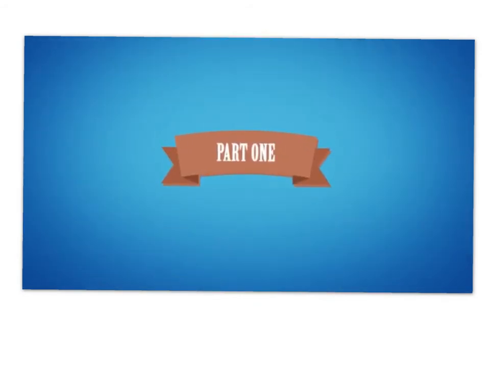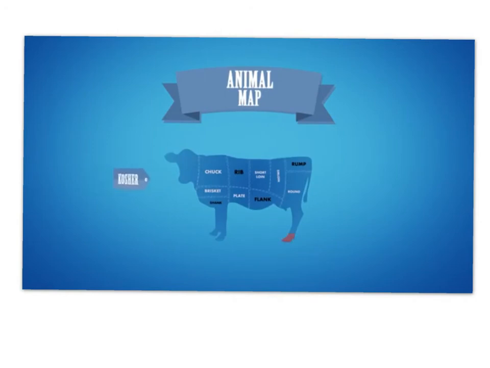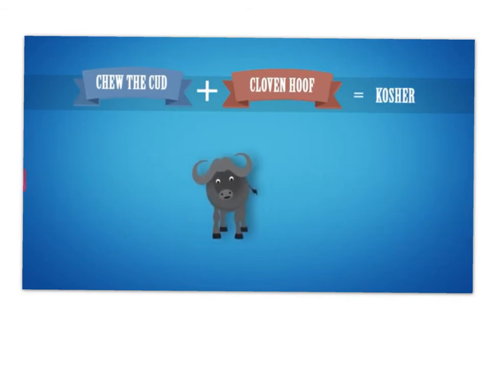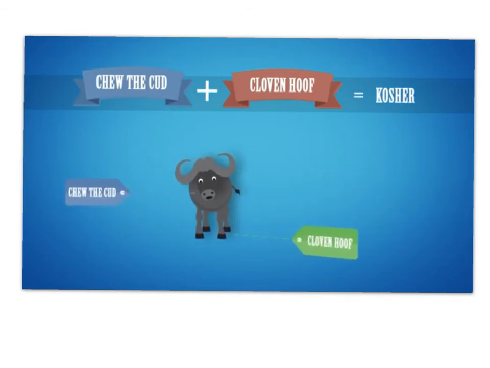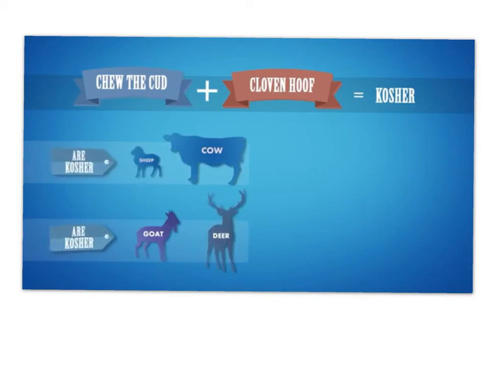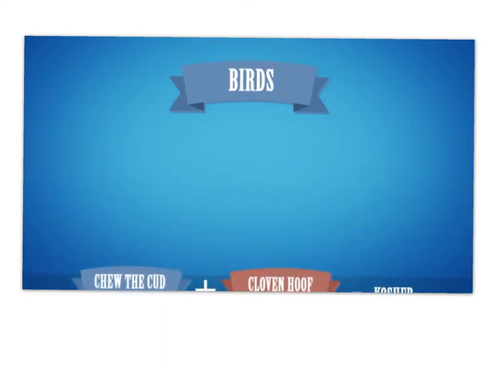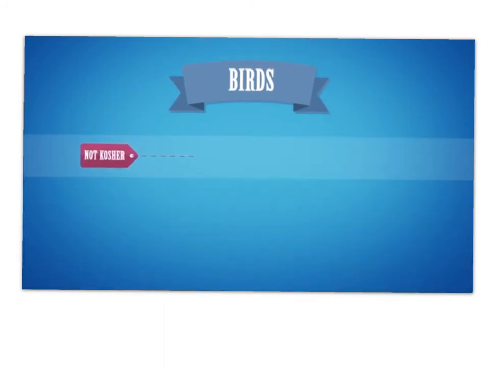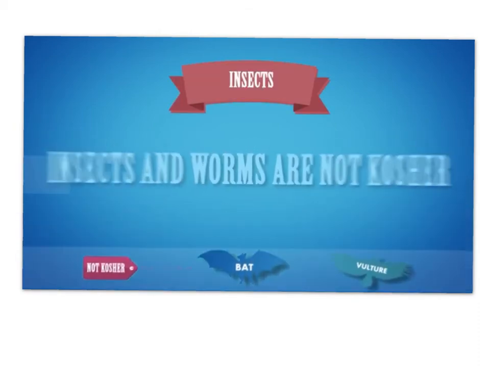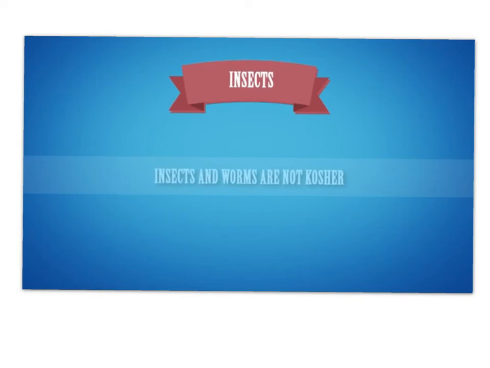The first part of kosher is the types of animals that can be eaten, and also what parts of the animal can be eaten. It is written in the Torah, any animal that chews the cud and has a cloven hoof is kosher. Cows, sheep, goats, and deer are kosher. Pigs are not kosher. It is forbidden to eat birds of prey and scavenger birds such as bats and vultures. Chicken, duck, geese, turkey are all kosher. Insects and crawling things like worms are not kosher.